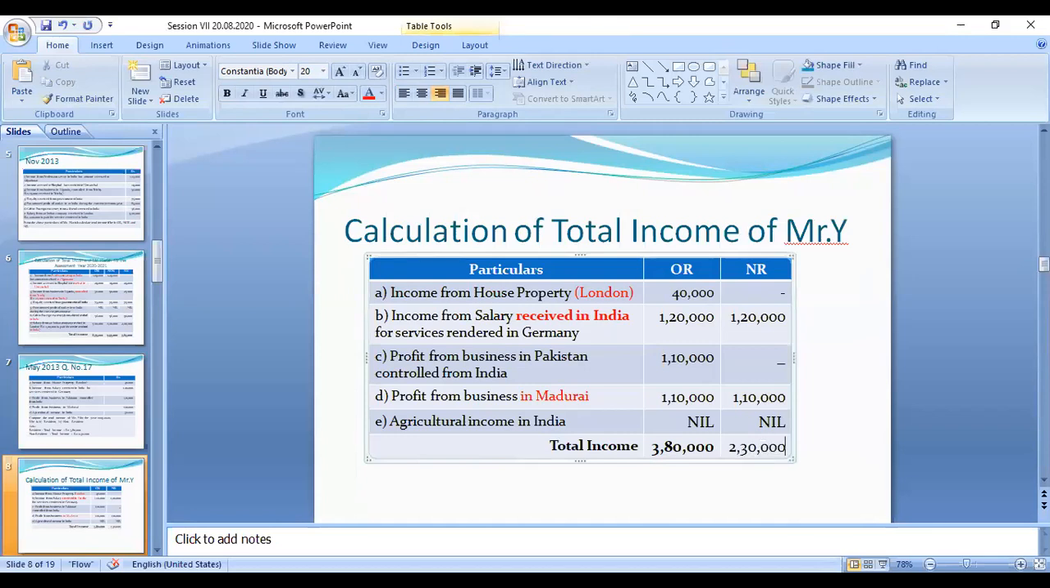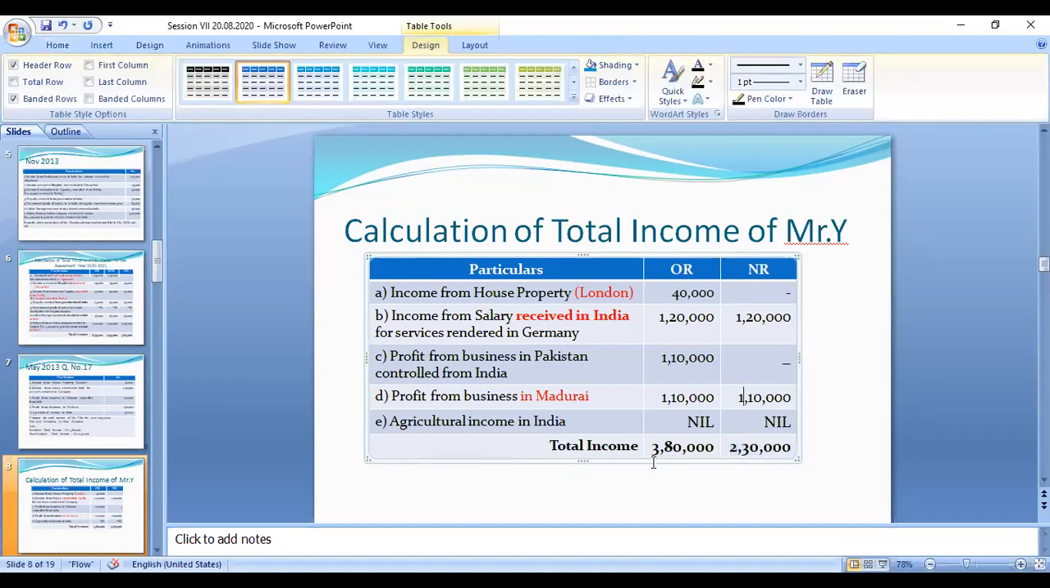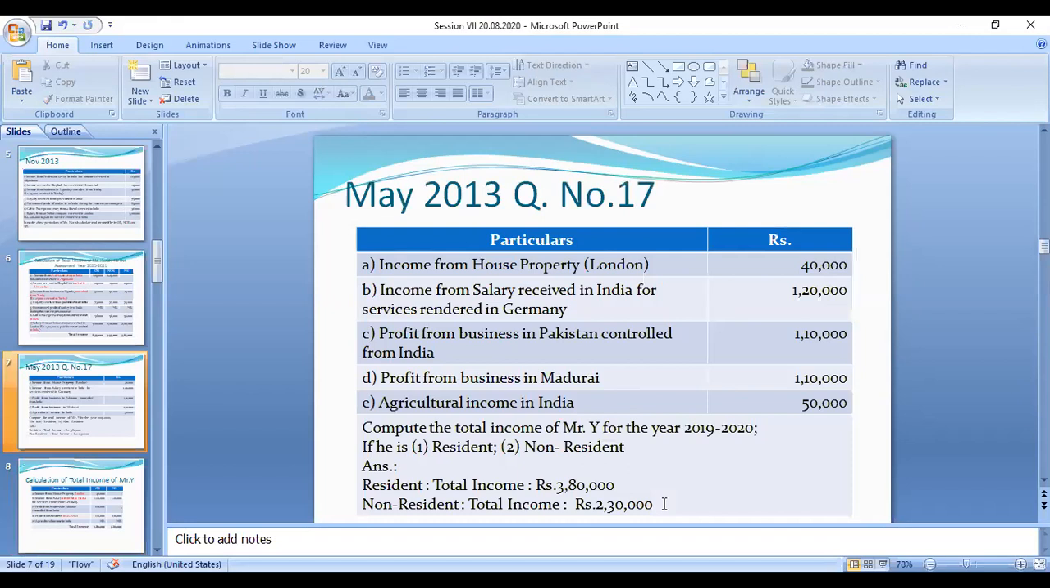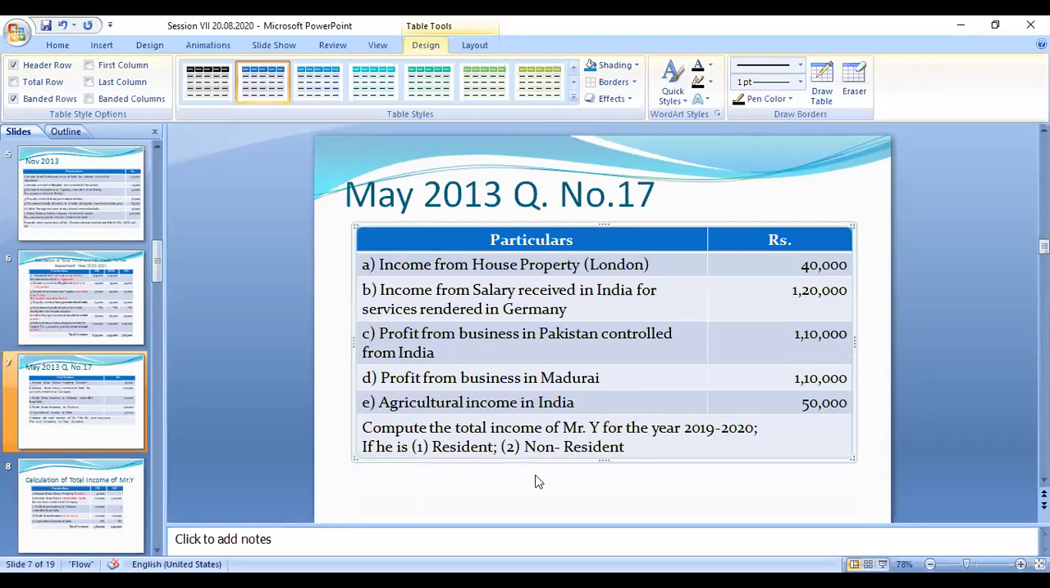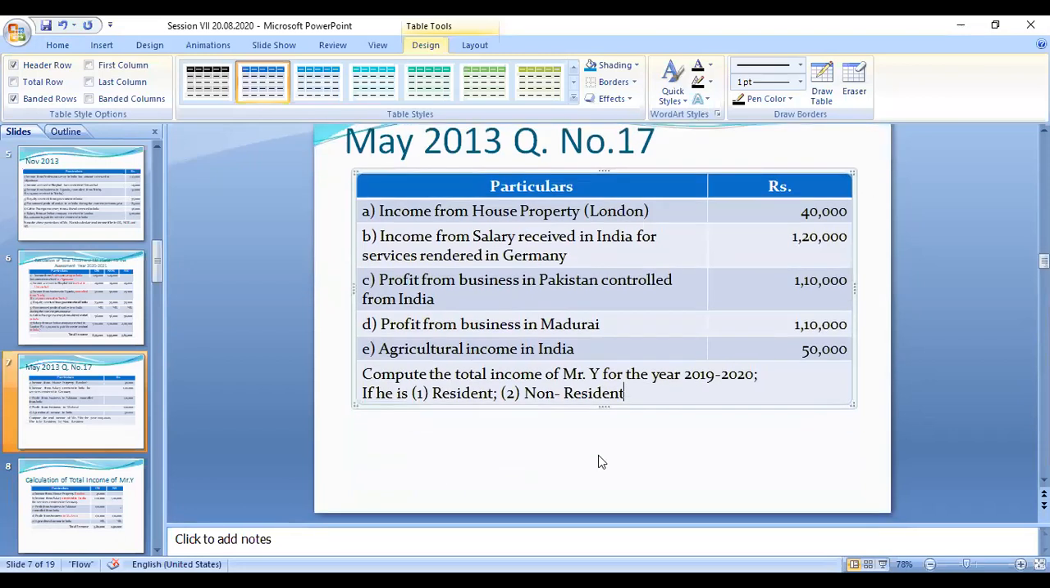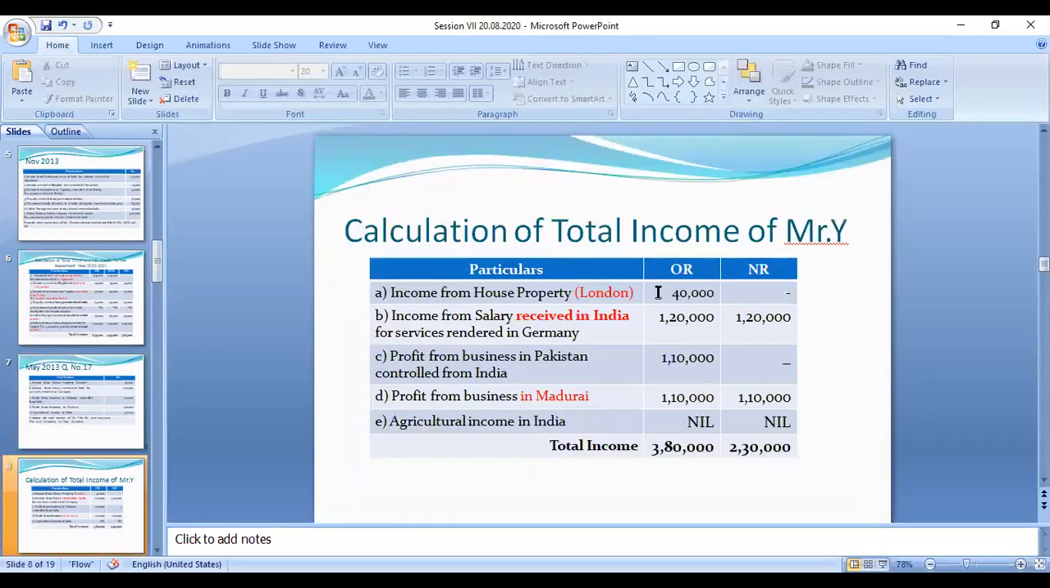2,30,000 in the case of not ordinary resident. Okay, check the answer: 2,30,000 and 3,80,000. Okay, this answer is over. Right, so you can take the problem. Again, one more time I'll explain the same problem.